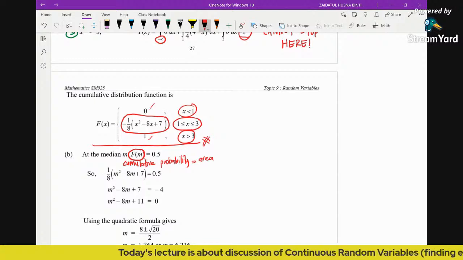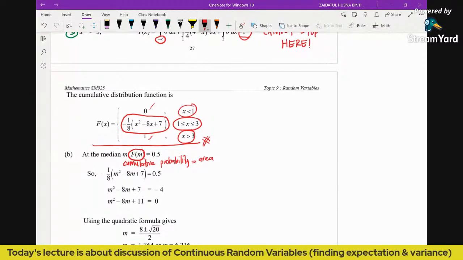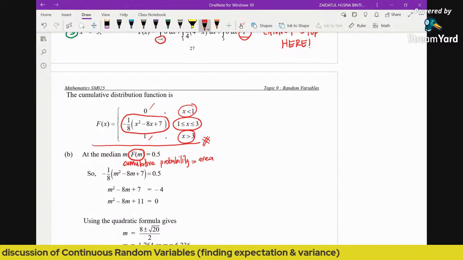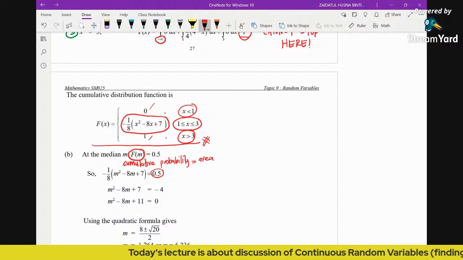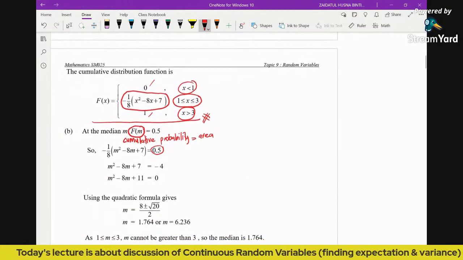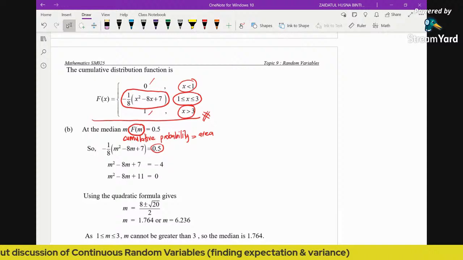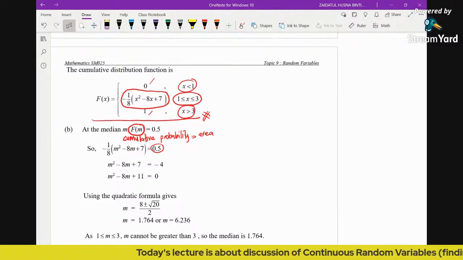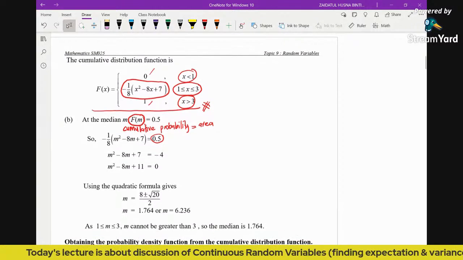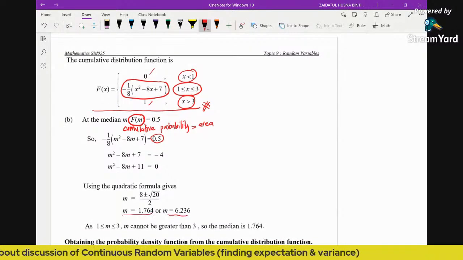So what we're going to do is substitute m, the median, into the function here. Once you substitute your m into this quadratic function, you equate it to 0.5, and then this is all about solving the quadratic equation. For solving a quadratic equation, we have three methods: first is factorization, second is completing the square, and third is using the formula. In this case factorization doesn't work, so we apply the formula. You will notice that there are two different values.